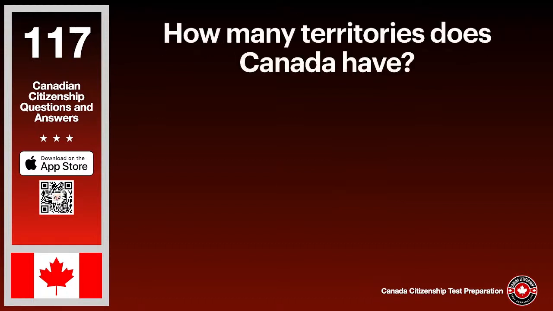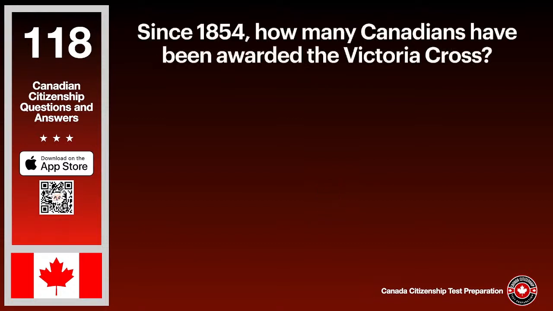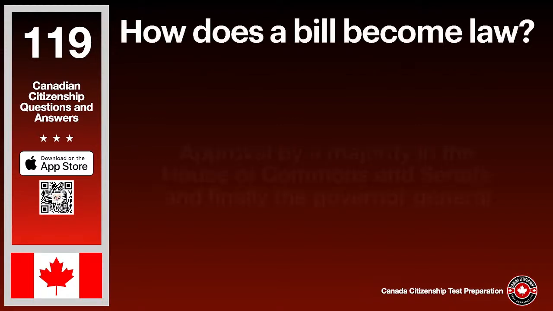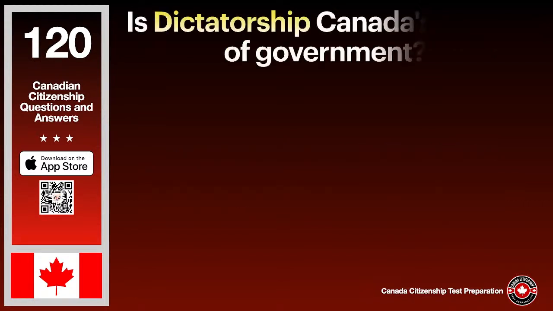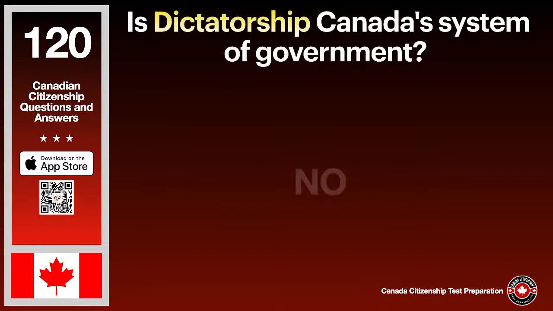How many territories does Canada have? The answer is 3. Since 1854, how many Canadians have been awarded the Victoria Cross? The answer is 96. How does a bill become law? The answer is approval by a majority in the House of Commons and Senate and finally the Governor-General. Is dictatorship Canada's system of government? The answer is no.